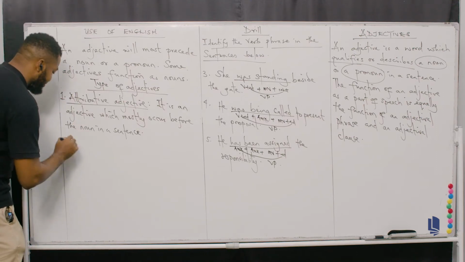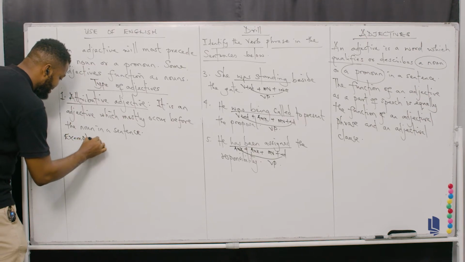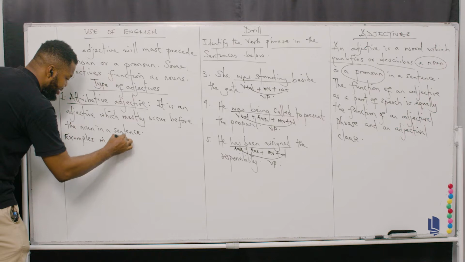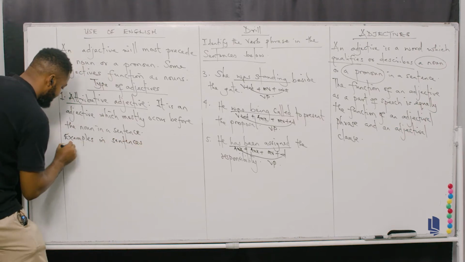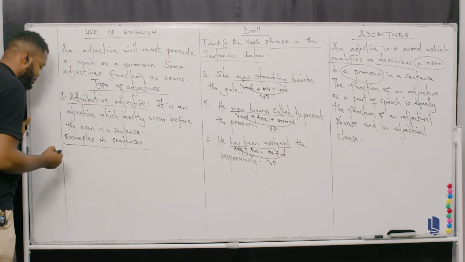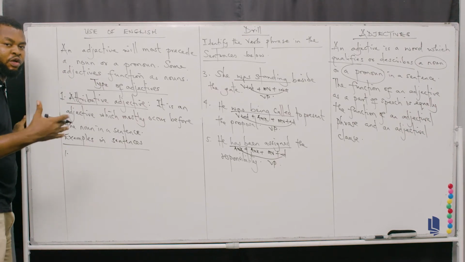So let's take an example. We have examples in sentences. So here you have number one. And remember, you can have more than one adjective occurring before a noun.